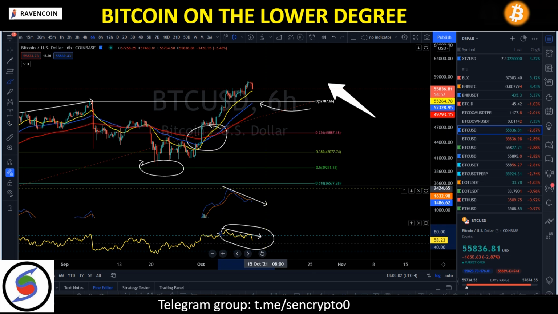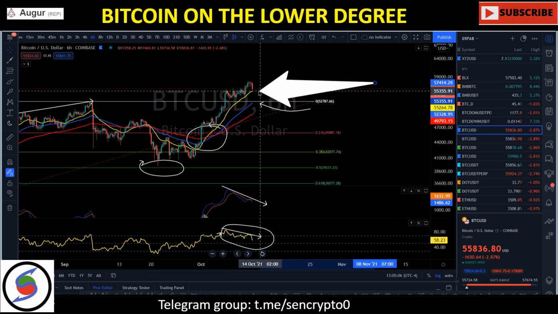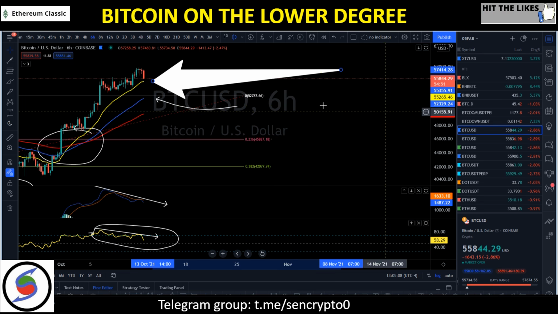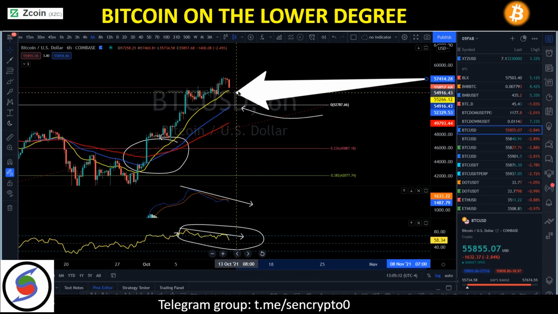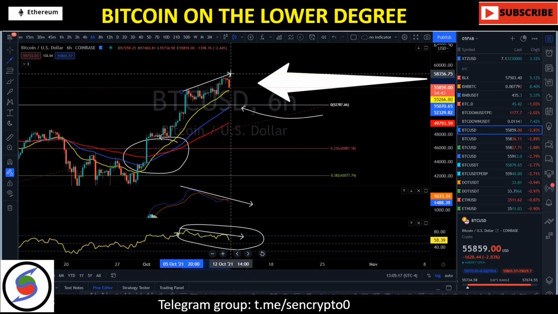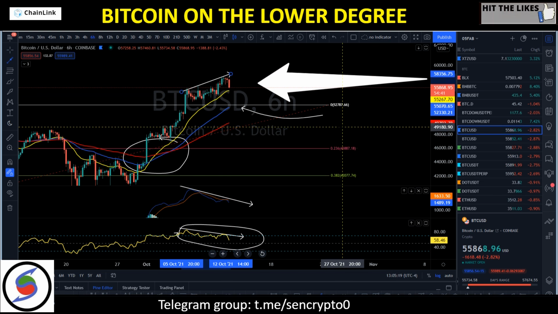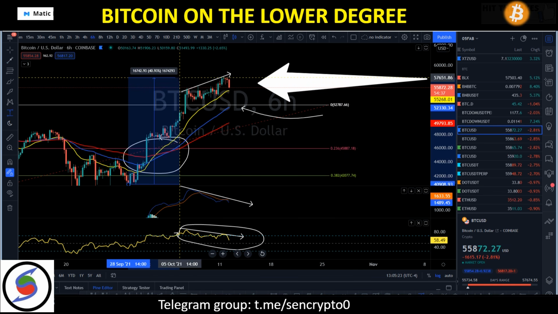Let's take a look at another thing, guys. Our price action right here is approaching our 21 EMA. However, guys, it is not that bearish. It is just a short-term bearish. I don't think this bearishness we got on our 6-hour time frame is going to define the entire trend we got from 40K all the way up to 57K. It is a 40% bump.